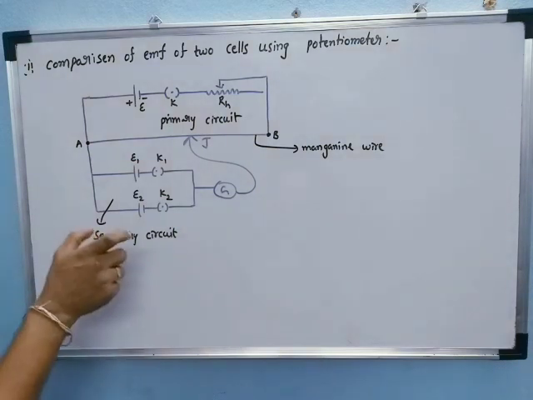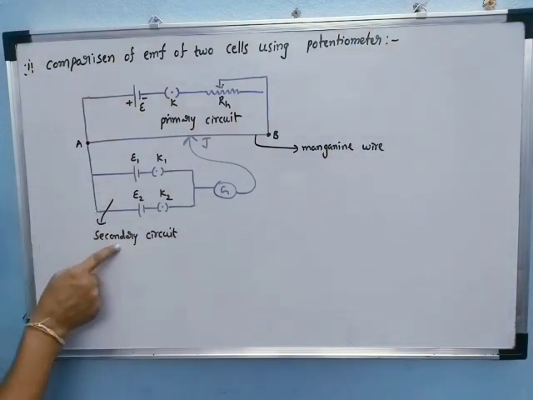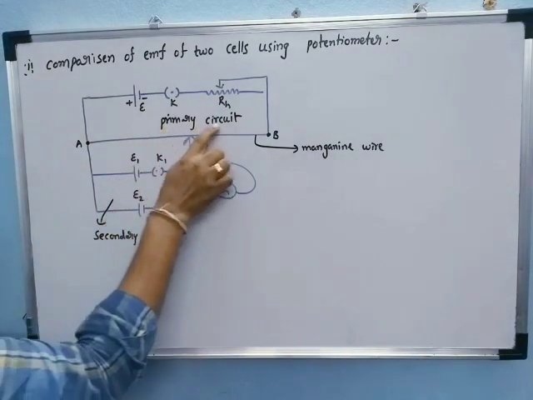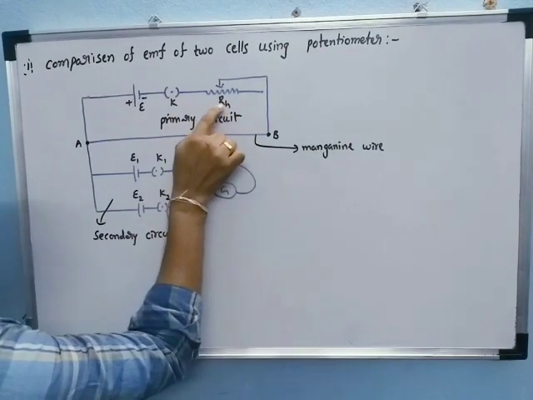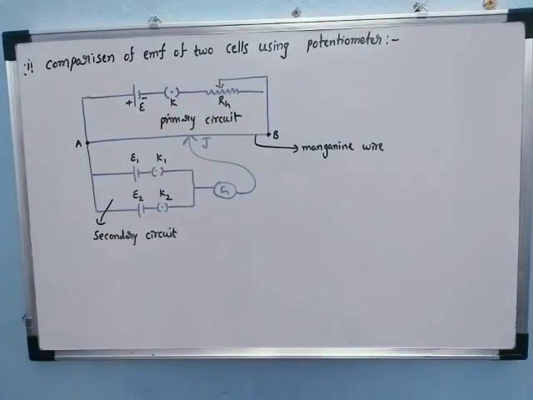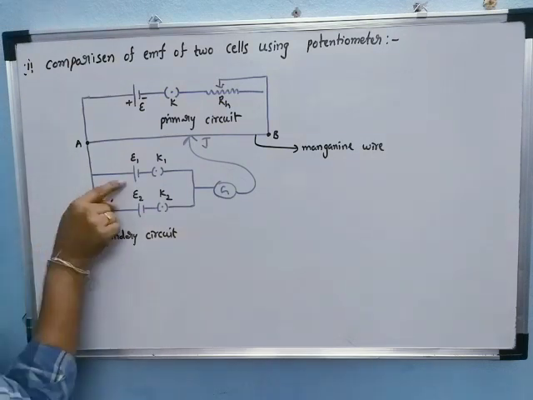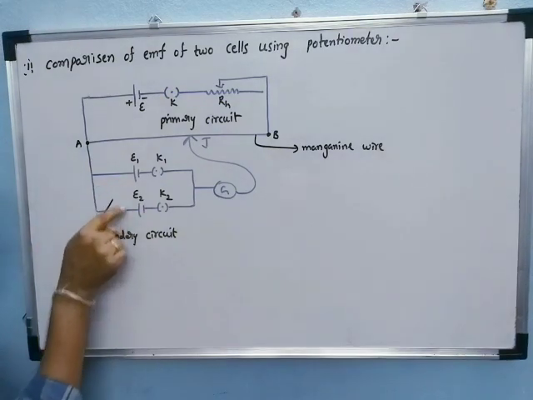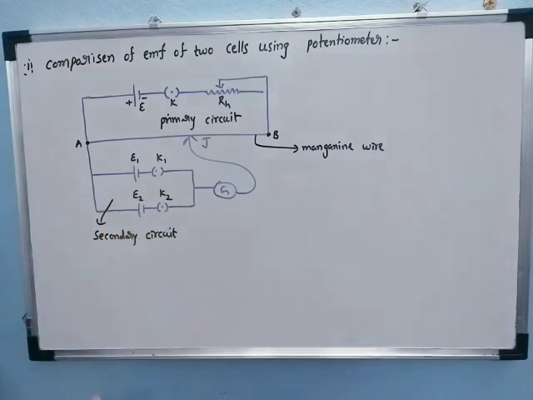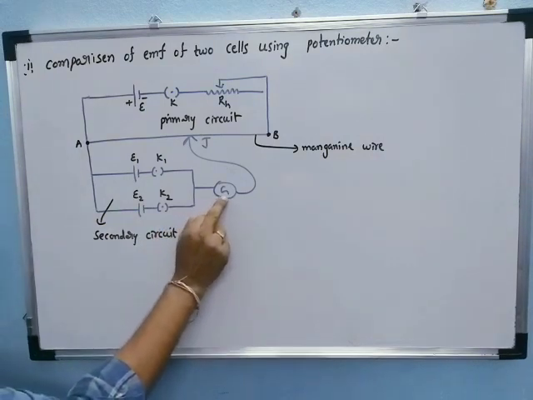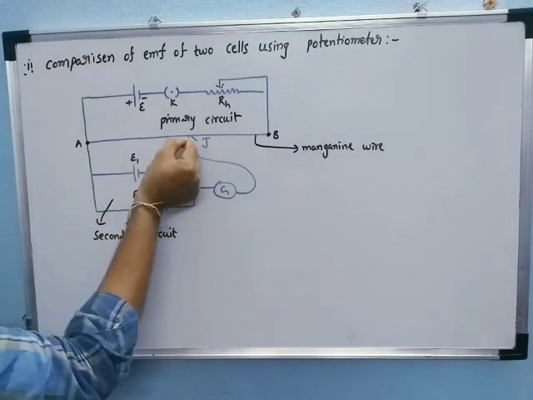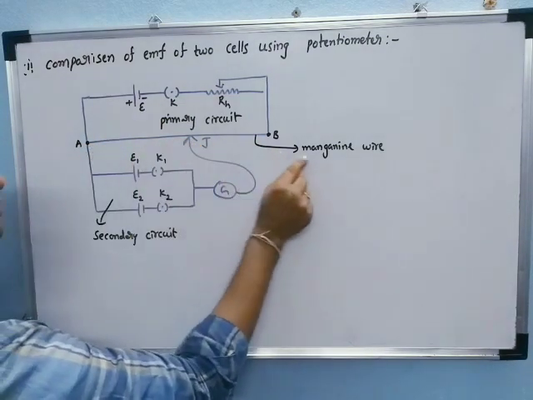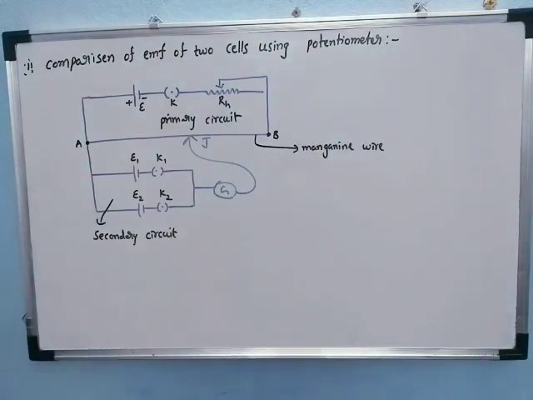See, the comparing cells are connected in the secondary circuit. In the primary circuit, the battery of EMF E, plug key and rheostat RH are connected in series. In the secondary circuit, the cells whose EMFs are being compared are connected in parallel, across the two plug keys K1 and K2. Across it we connect the galvanometer, and J is the jockey. This jockey J is pressed on a manganese wire.